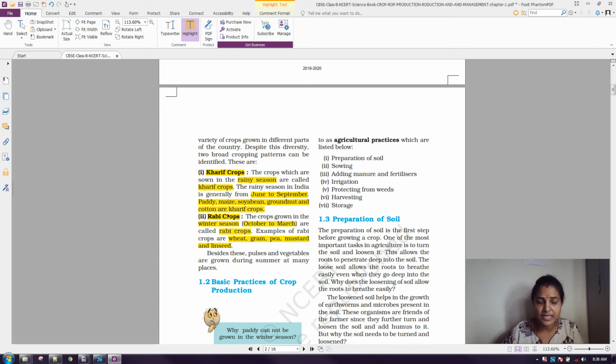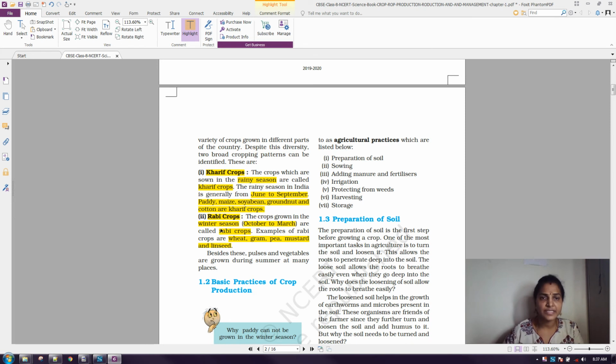And how can we easily understand it? K is for kindergarten, right? KG. So KG students are permitted to come in color dress during May month. K for Kharif, G for groundnut, S for soya bean, P for paddy, C for cotton, and M for maize. So KG students permitted to come in color dress during May month. If you have a clue like this, then you will never get confused.